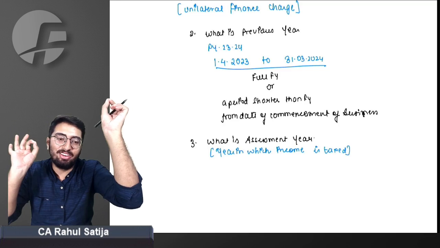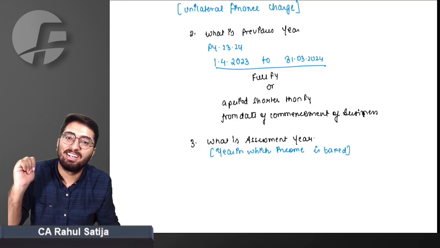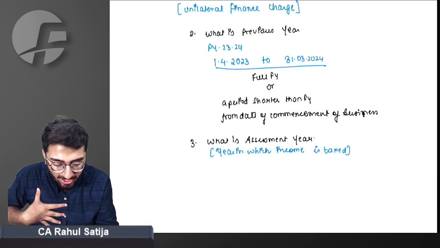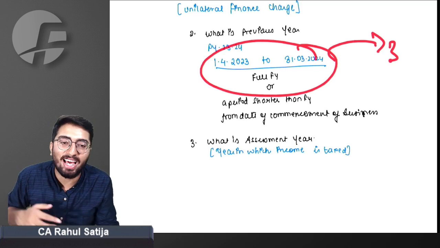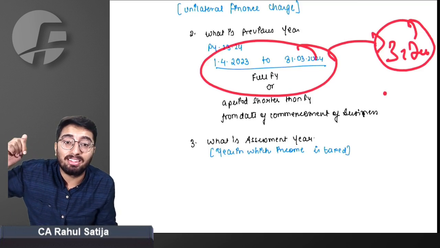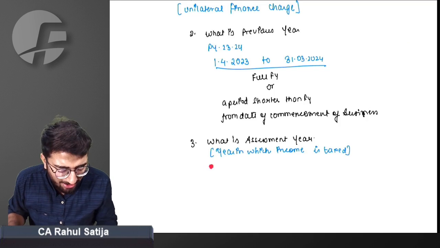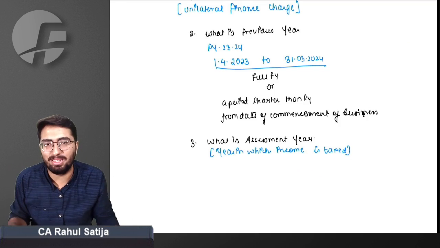So we have to tax it somewhere now. So we will be taxing it in the next year, which is the assessment year. Normally, you earn income in this period and pay taxes on 31st July of the next year. So this 31st July period is nothing but the assessment year. The year in which income is taxed is nothing but the assessment year.